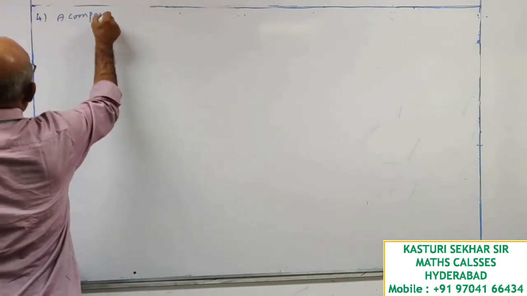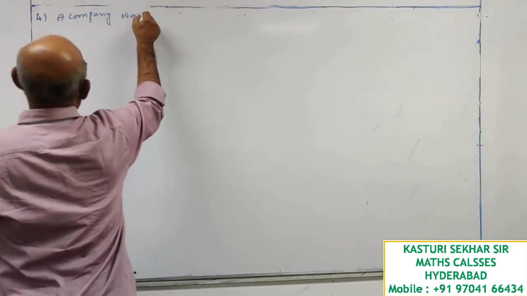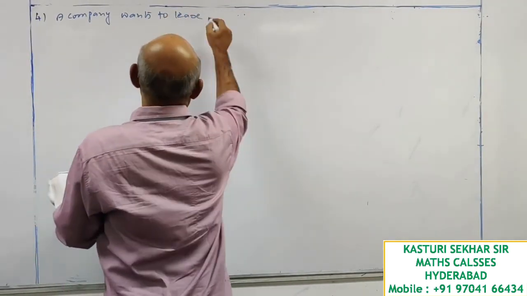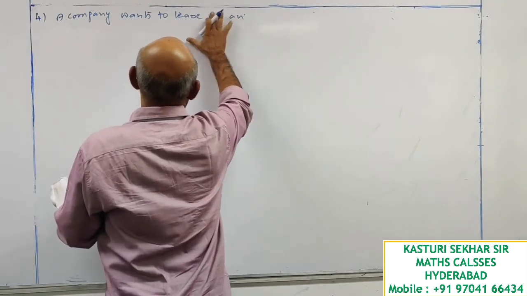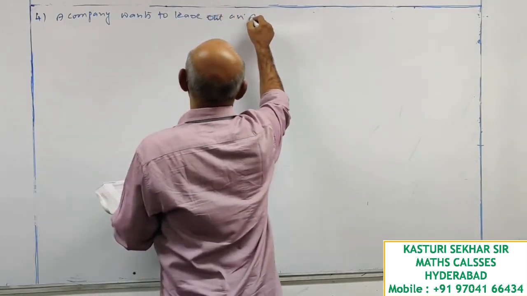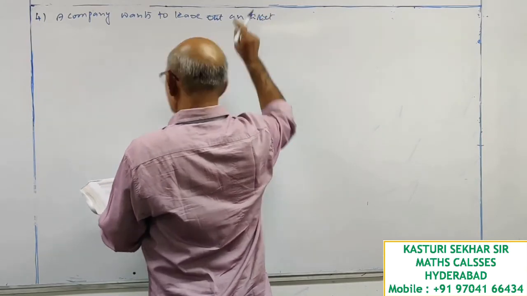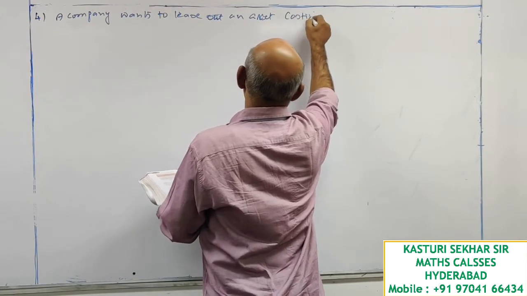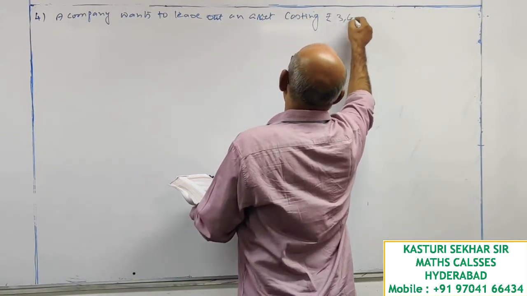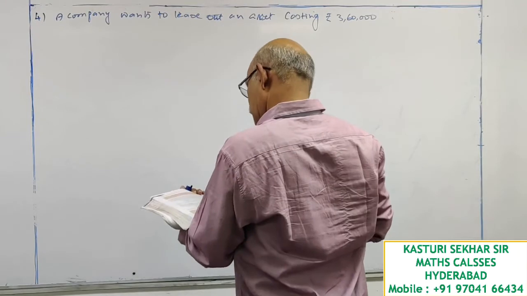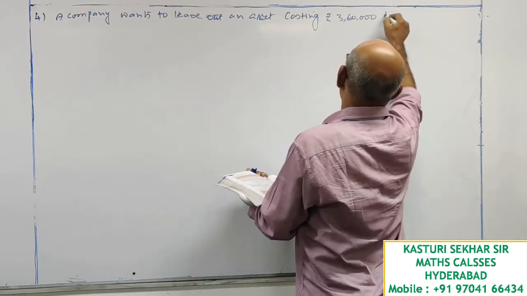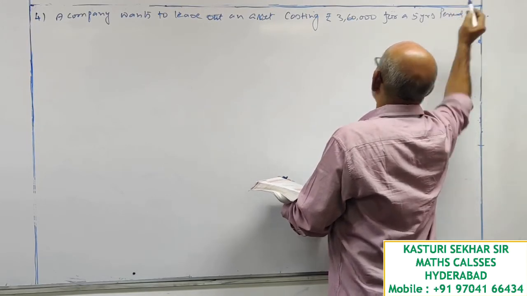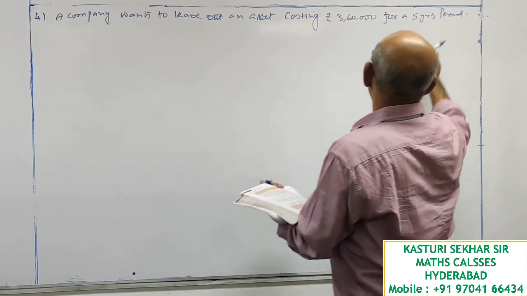A company wants to lease out an asset costing rupees 3,60,000 for a 5-year period.